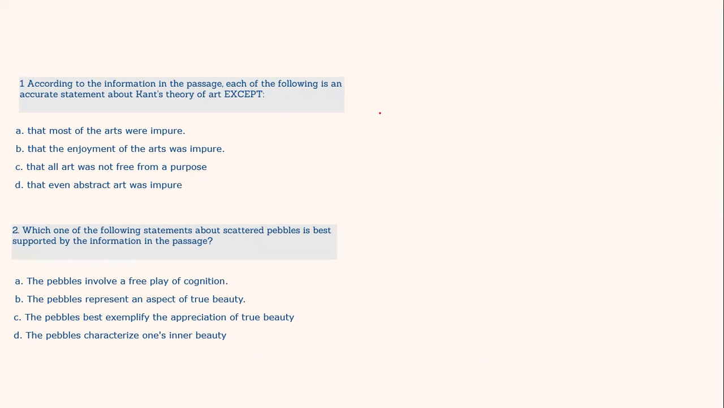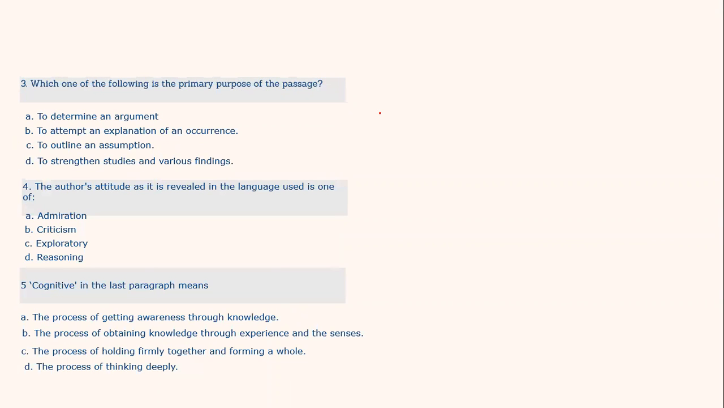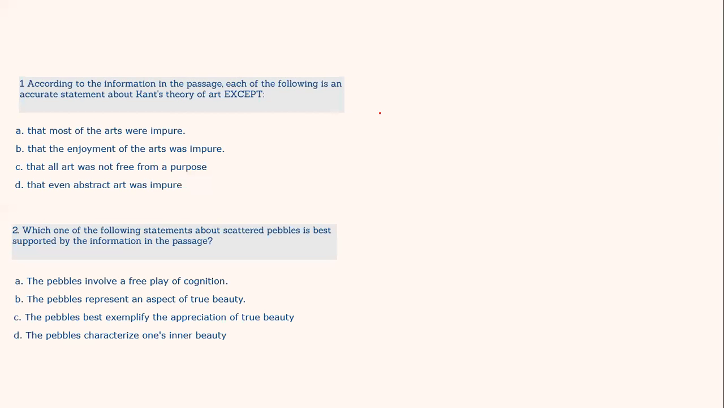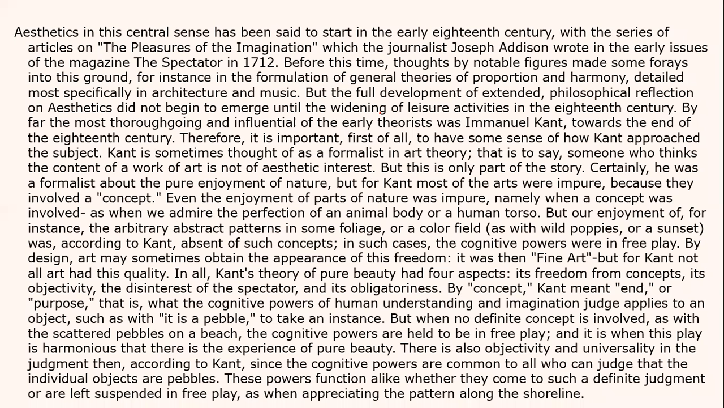The second is, which one of the following statements about scattered pebbles is best supported? So there was a particular area in the passage when I read for the first time where scattered pebbles was mentioned. So can I answer that by focusing on that area? Then which one of the following is the primary purpose of the passage, the author's attitude? So third and fourth are basically the same. I mean, if I can identify the primary purpose, I can also identify what his overall attitude is. And fifth is about what the cognitive in the last paragraph means. So at least now I have an idea that, okay, I need to focus on these parts more. But there is one question on main idea. So I also need to understand what is the main idea of the passage.